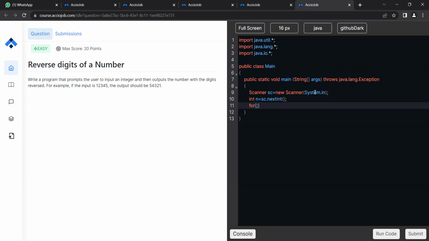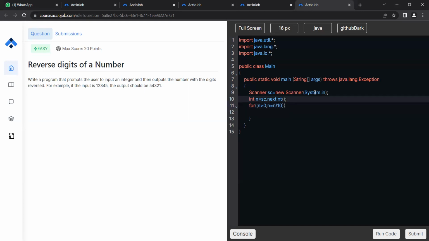Okay, it is showing failed. All right, just give me a second, I will be doing it too. So while n is greater than 0, I need to do n is equal to n divided by 10. This basically removes the last digit.